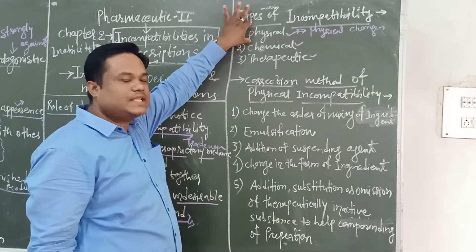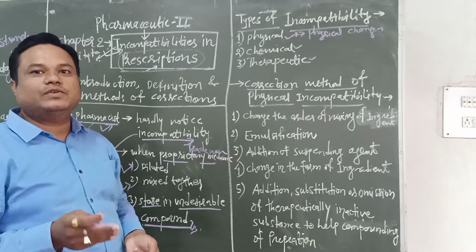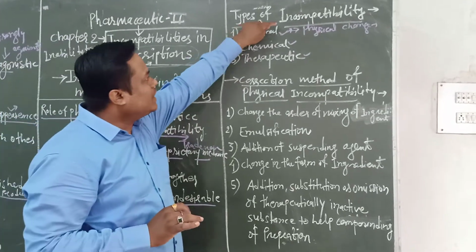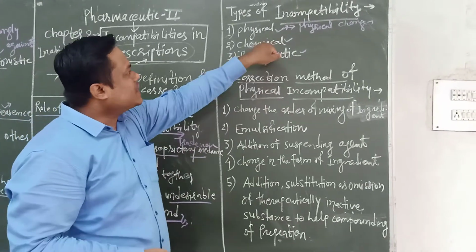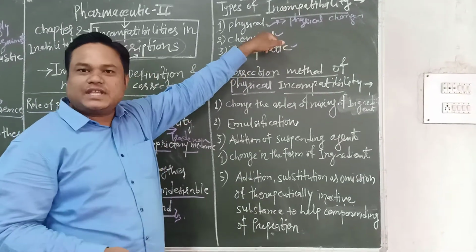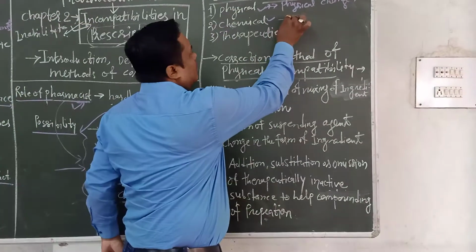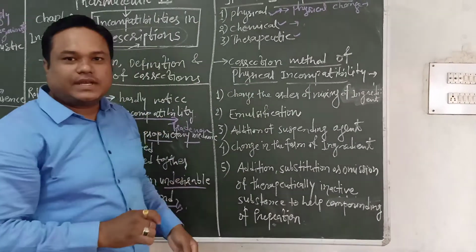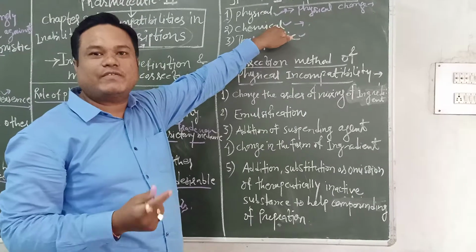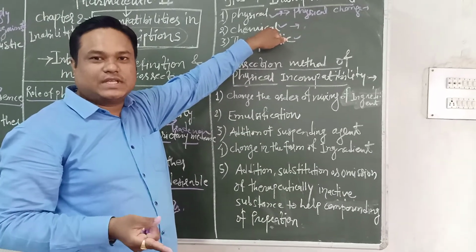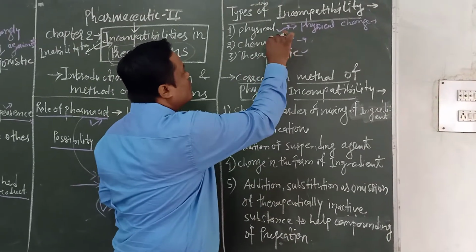For example, the first reason is immiscibility. A simple example is oil and water, which are not miscible with each other. It causes incompatibility between the two, oil and water. Second is chemical. Chemical means change in the reactions. For example, hydrolysis reactions, combination reactions, oxidation reduction reactions, or it is seen by effervescence, then explosions, etc. This is under the chemical incompatibility.